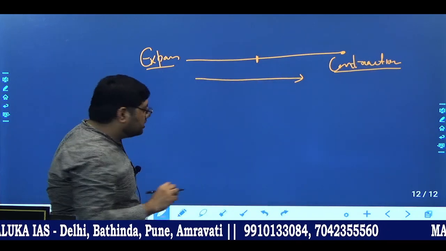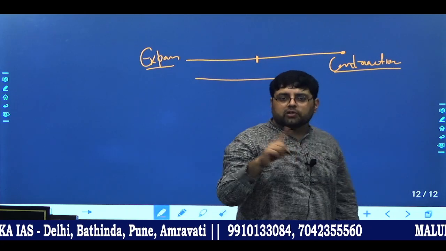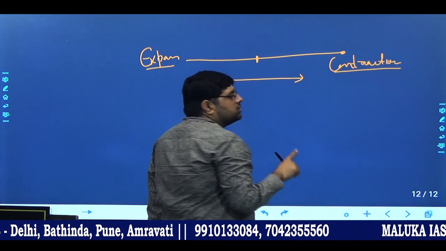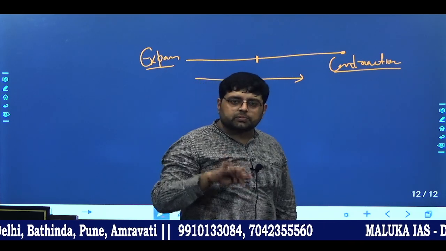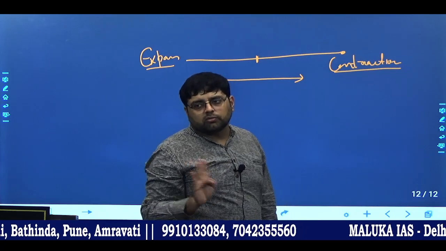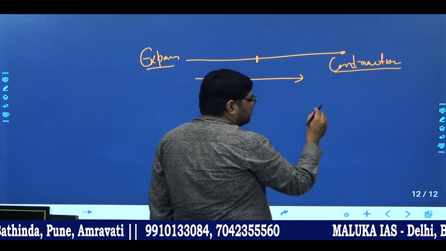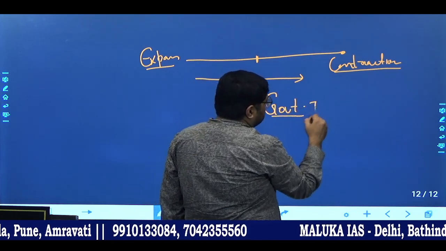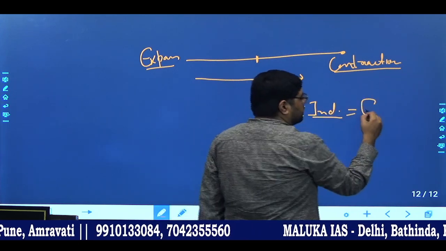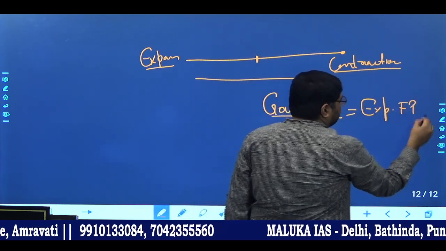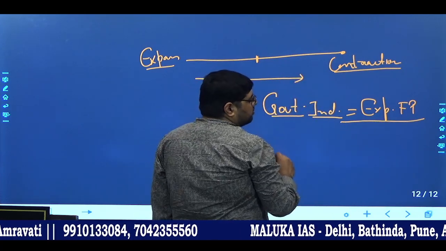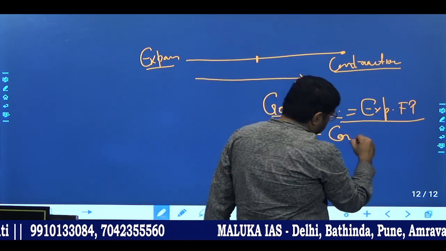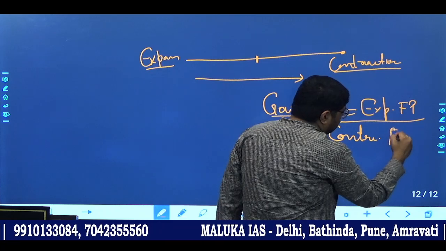Now another important thing you will remember, which is a link with the chapter of monetary policy. Now in monetary policy also there are two types of monetary policy. One is expansionary monetary policy and another is contractionary monetary policy. You will always remember one thing, whenever government of India is pursuing expansionary fiscal policy, during that time RBI will have contractionary monetary policy.